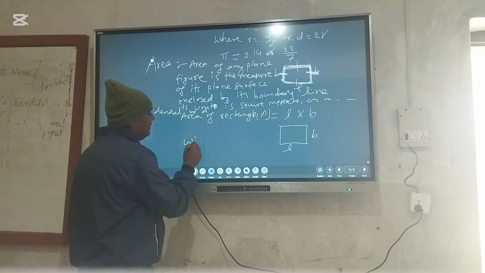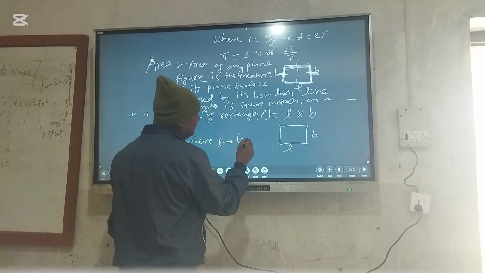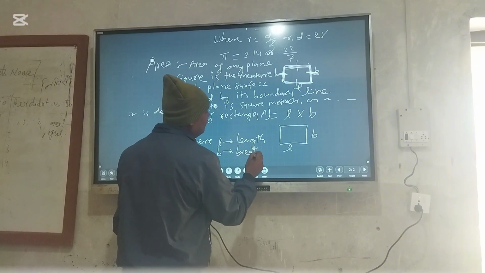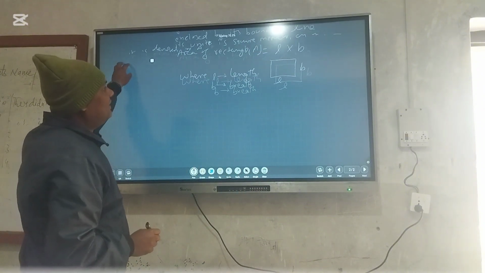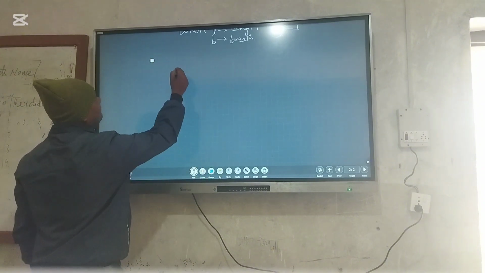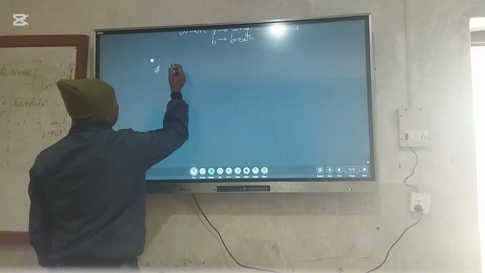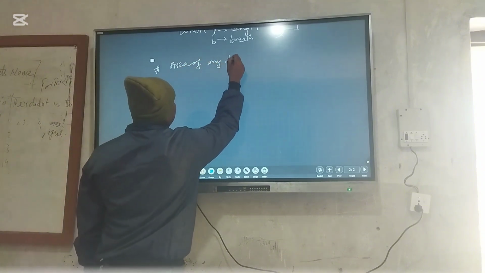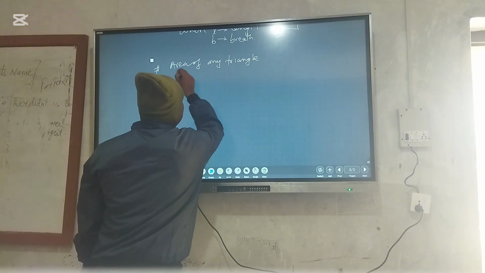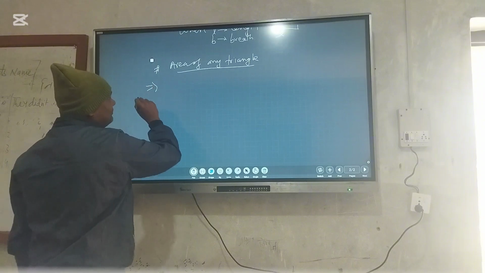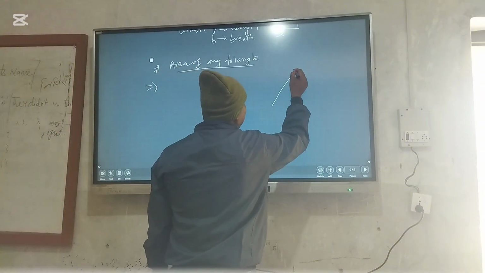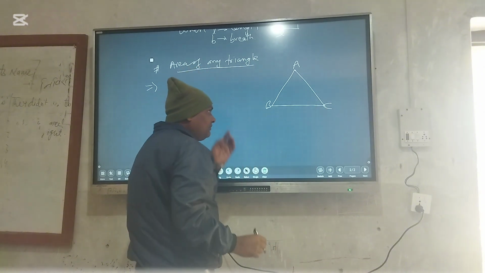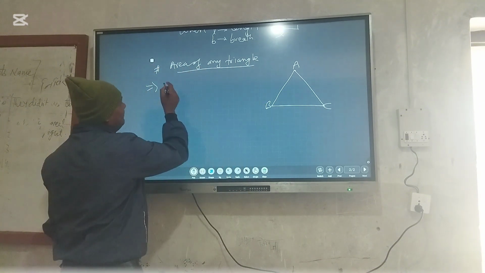where L is length and B is breadth. So in this way we have to calculate the area of any figure. Now we have to find the area of any triangle. How can we calculate the area of any triangle? First of all, we have to construct a triangle like that. This is vertex A, B and C. ABC is a triangle.